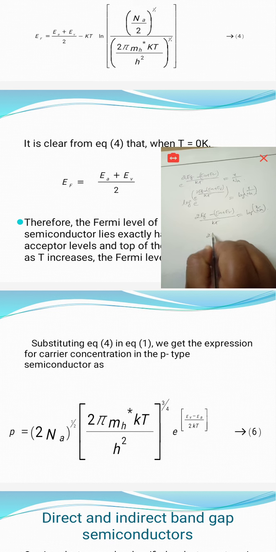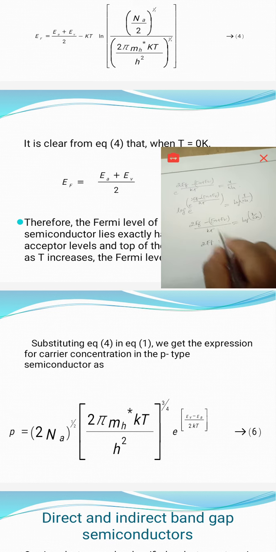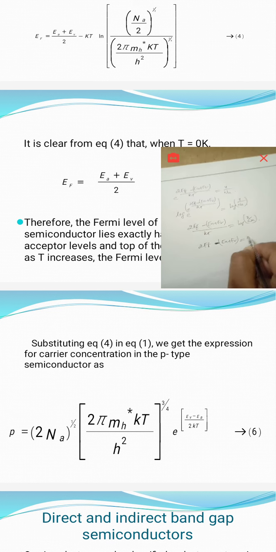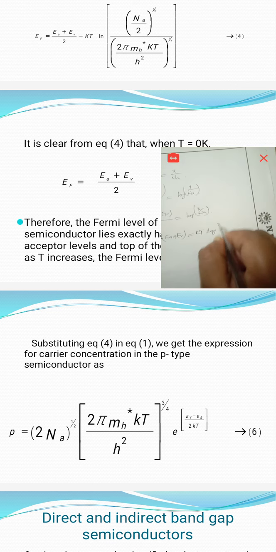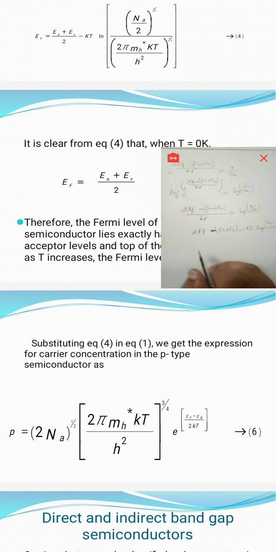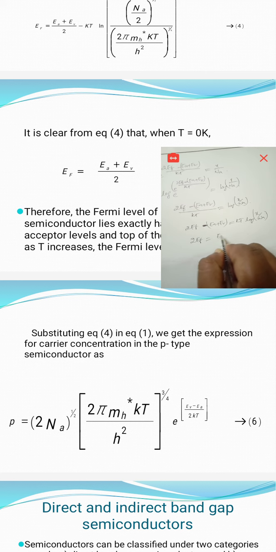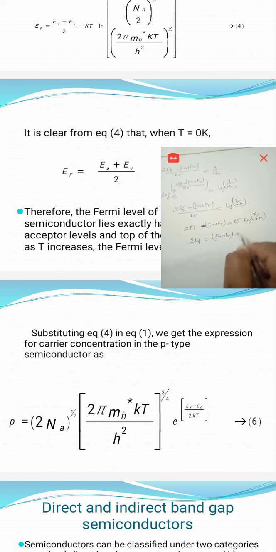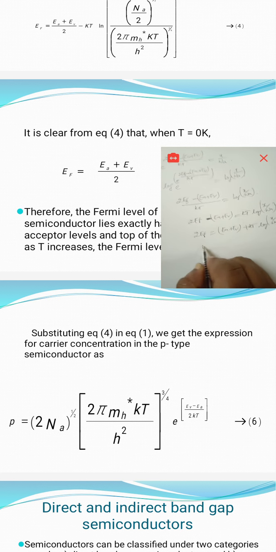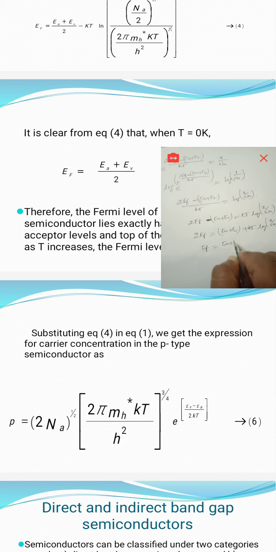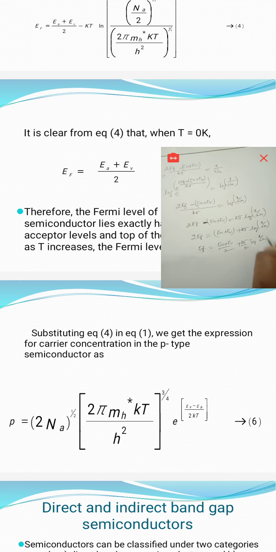Alright, 2Ef minus of Ea plus Ev is equal to KT into log of x by Na. Then 2Ef is equal to Ea plus Ev plus KT log of x by Na. So Ef is equal to Ea plus Ev by 2 plus KT by 2 log of x by Na.